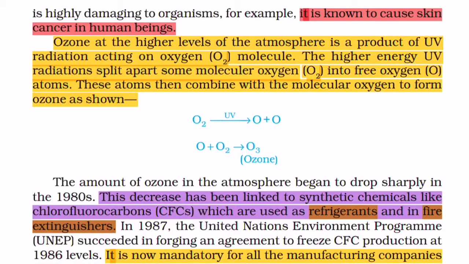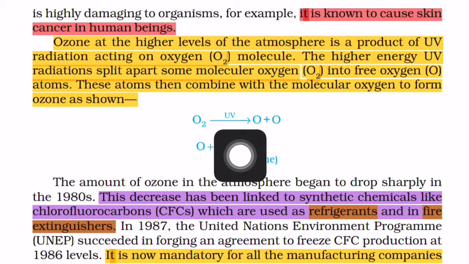Now how is this ozone formed in the higher levels of the atmosphere? Ozone at the higher levels of the atmosphere is a product of UV radiation acting on oxygen molecules. The higher energy UV radiation splits apart some molecular oxygen into free oxygen atoms.